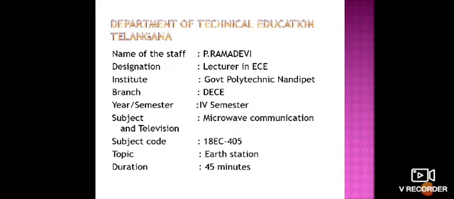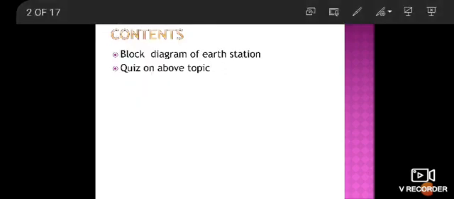We do not yet have any idea about the earth station. That means on the earth's curvature we are going to have an earth station, and what are the main blocks involved in it? So in this session I am going to deal with the block diagram of the earth station and explain each block of the earth station.